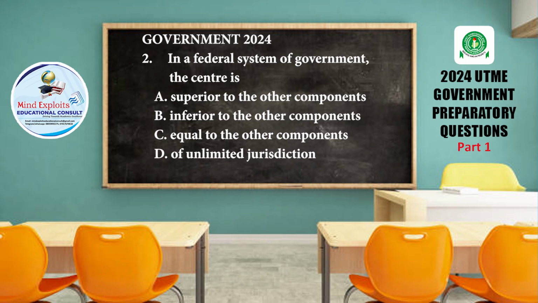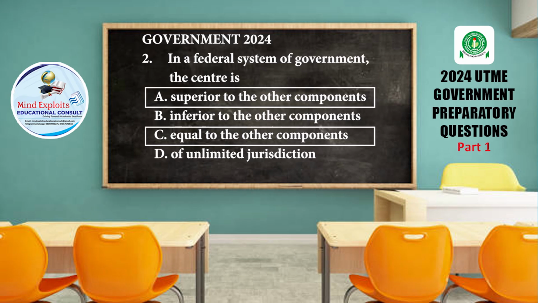The likely answer here is A and C, because don't forget that we have said initially that the powers in a federal state or in federalism are shared, but they are not necessarily shared evenly. They are shared in the sense that the power of the state government is more than the power of the local government. Do you know why? The state government has more responsibility than the local government, and it also has a duty of coordinating the activity of all the local governments under it.